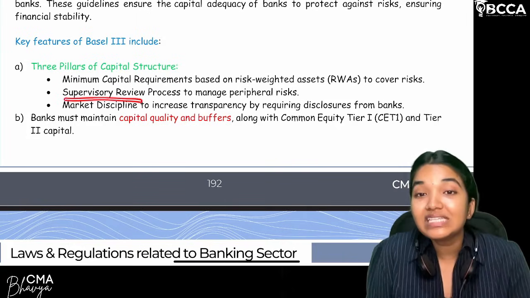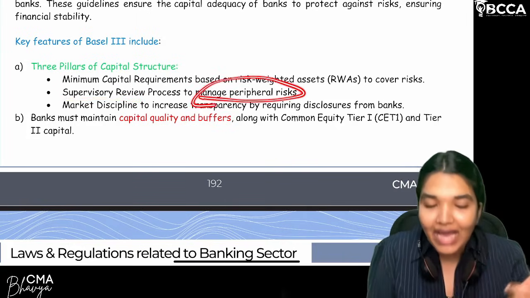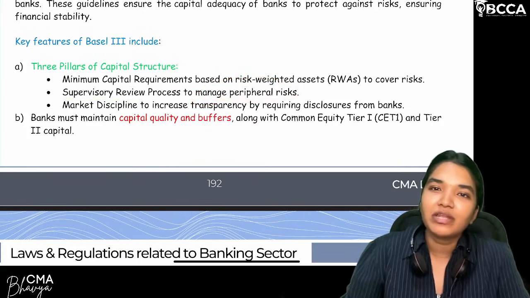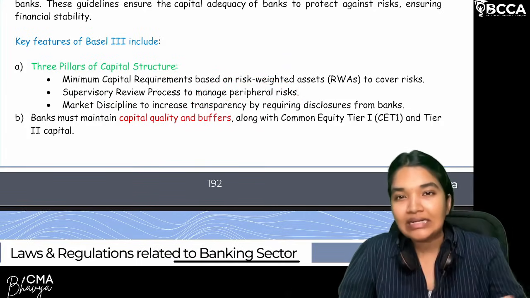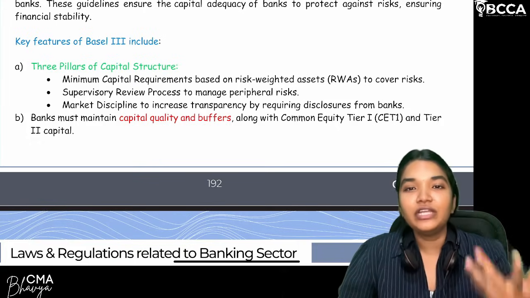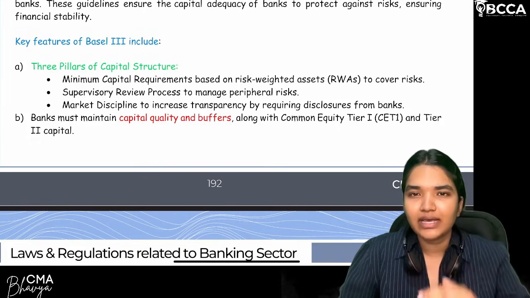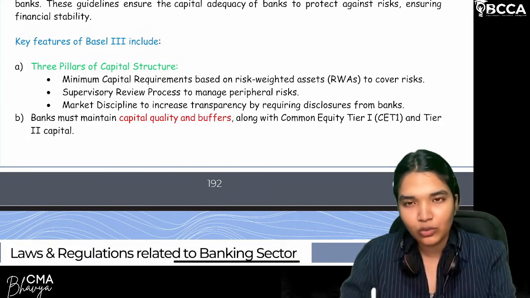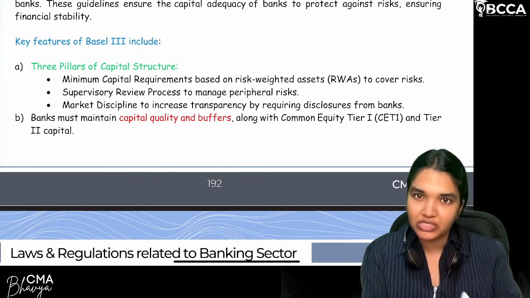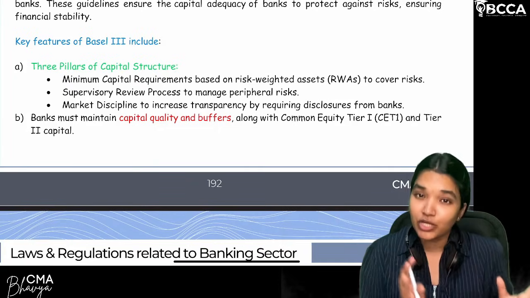Next, supervisory review process to manage any peripheral risks. What do you mean by peripheral risk? Any economic changes, or due to any interest rate changes, or due to any defaults, or any peripheral risk like, it's not the direct risk related to the payment of the loan, it is the market changes or economy changes or financial crisis.